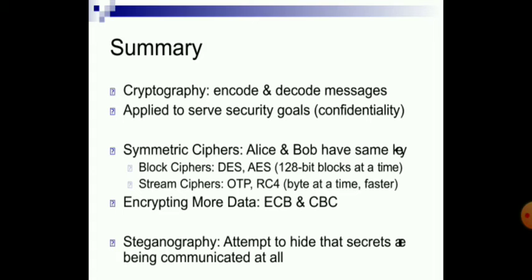What is the summary? Cryptography encodes and decodes messages, applied to serve security goals. With symmetric ciphers, Alice and Bob have the same key. Block ciphers: DES, AES. Stream ciphers: OTP, RC4. Encrypting more data: ECB and CBC. Steganography attempts to hide that secrets are being communicated at all.